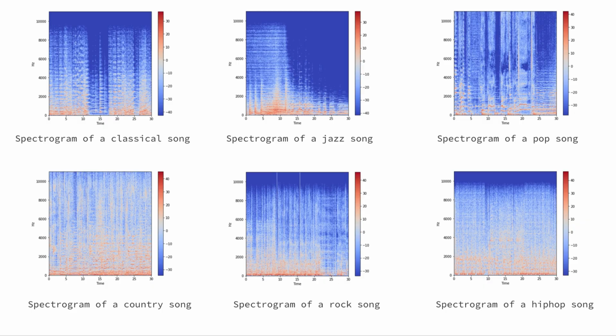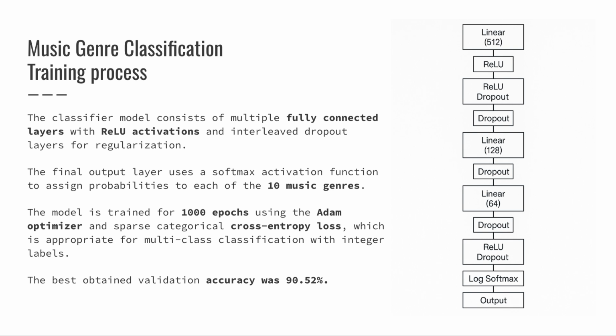Here we have examples of these spectrograms for some of the genres. Us, humans, might not be able to tell that much from these photos, but an AI trained well enough can gather all the necessary information out of this in order to accurately predict the respective genre. Are you curious how accurately? The accuracy I have obtained is 90.52%, only using classical MLP, whose architecture you can observe on this slide.